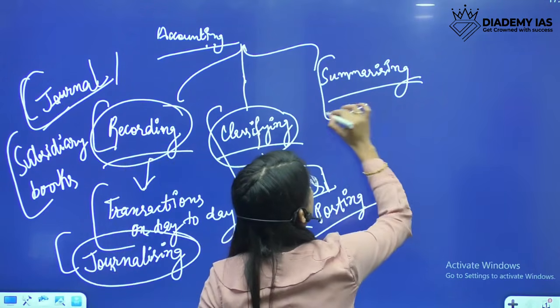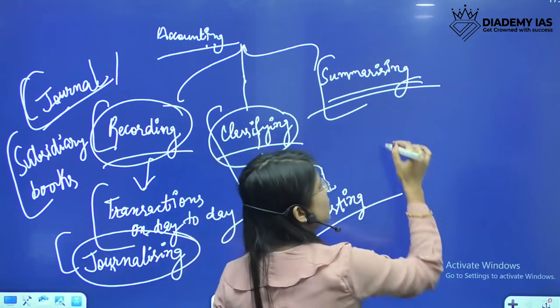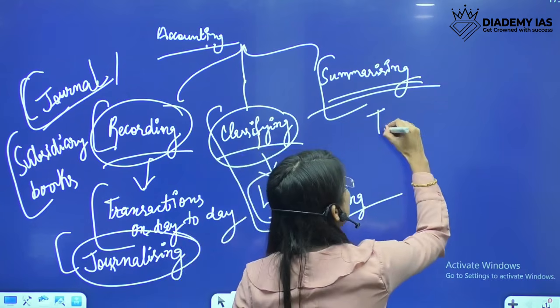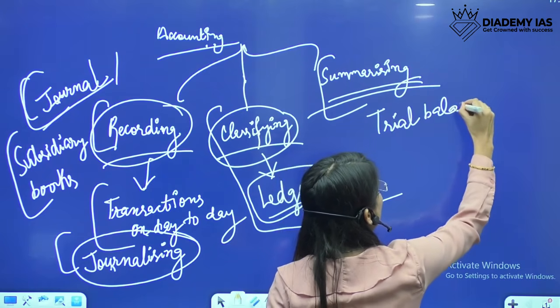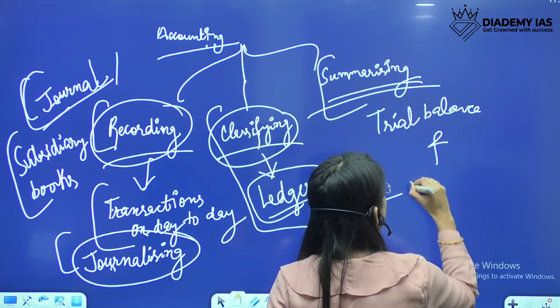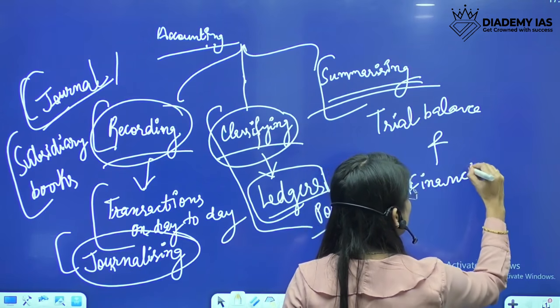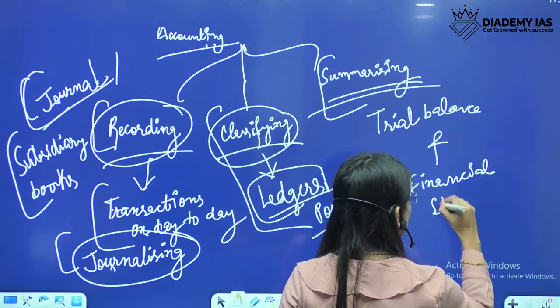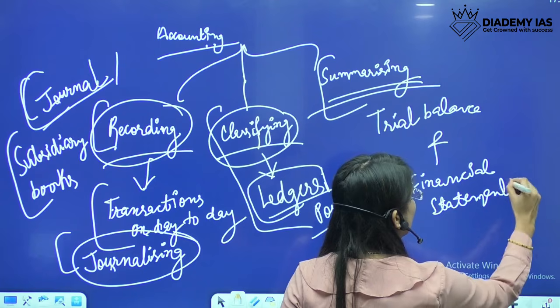And then the third step is summarizing. Summarizing in what way? Summarizing may consist of making a trial balance and then making financial statements, so that we can come to a conclusion.